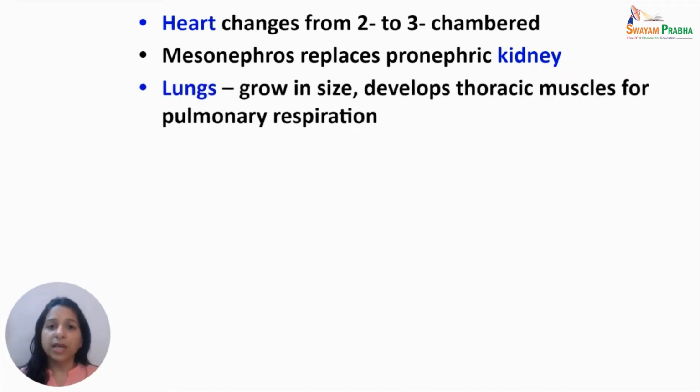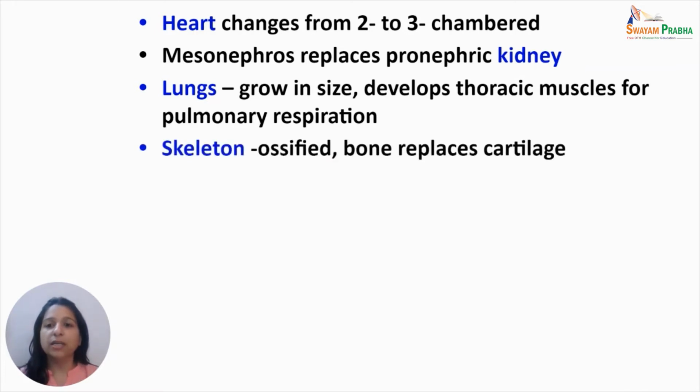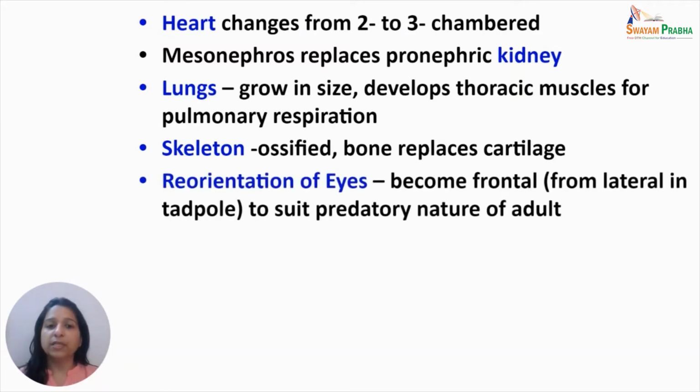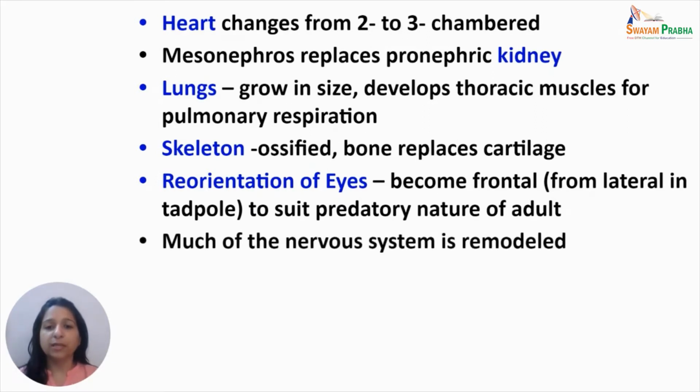Lungs grow in size. They develop thoracic muscles for pulmonary respiration in the adult. The skeleton becomes more and more ossified. Bone replaces cartilage. Eyes are reoriented. They become frontal as compared to their lateral position in the tadpole, and this suits the predatory nature of the adult.